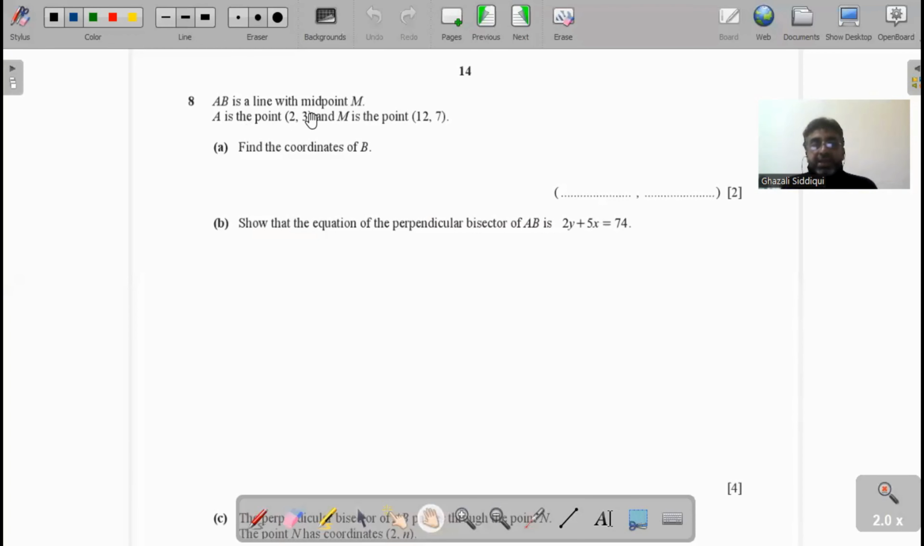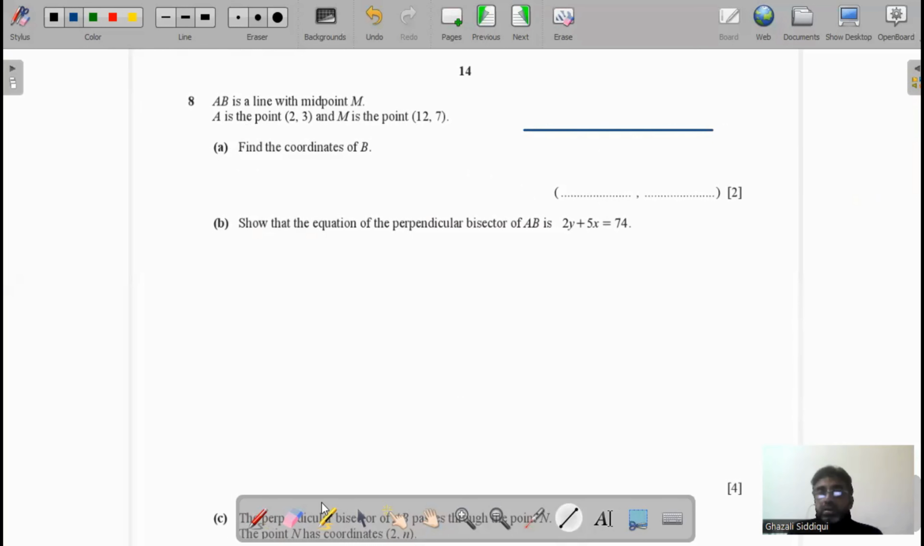Question 8. AB is a line with midpoint M. A is the point (2, 3) and M is the point (12, 7). Find the coordinates of B. We draw a line AB. The coordinate of A is (2, 3), and the coordinate of B we have to find. We name it (x2, y2). And the midpoint M is (12, 7).